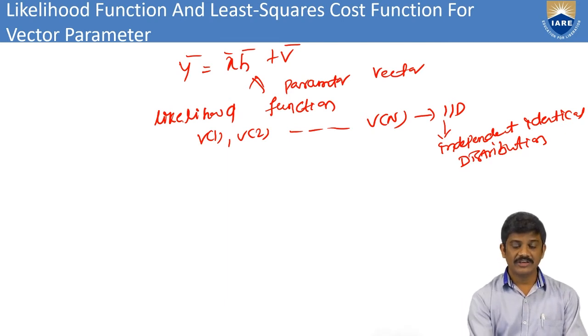Those are IID, and here we take Gaussian random variables.